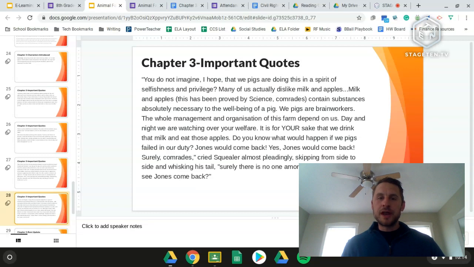Squealer says, "You do not imagine, I hope, that we pigs are doing this in a spirit of selfishness and privilege. Many of us actually dislike milk and apples. Milk and apples, this has been proved by science, comrades, contain substances absolutely necessary to the well-being of a pig. We pigs are brain workers. The whole management and organization of this farm depend on us. Day and night we are watching over your welfare. It is for your sake that we drink that milk and eat those apples. Do you know what would happen if we pigs failed in our duty? Jones would come back. Yes, Jones would come back.